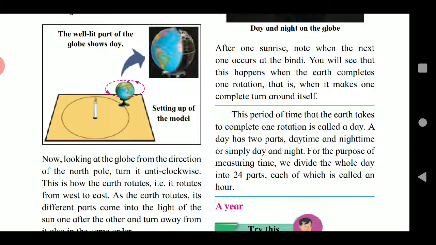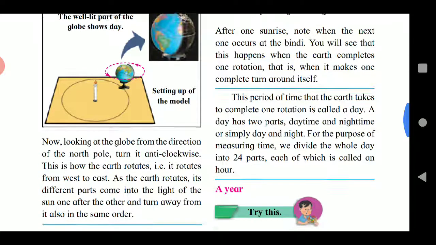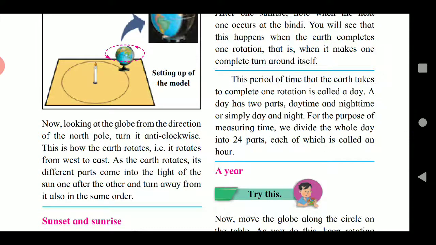As the earth rotates, different parts come into the light of the sun one after the other, and turn away from it in the same order.